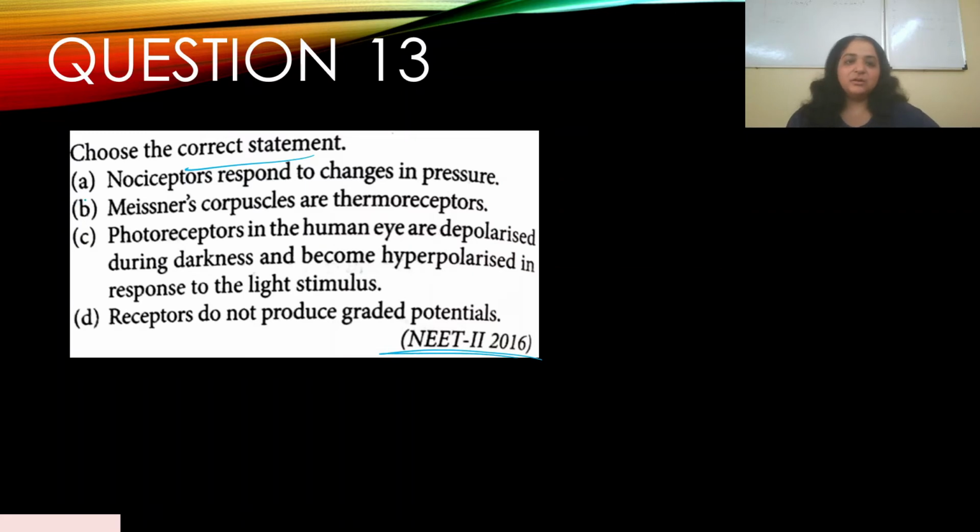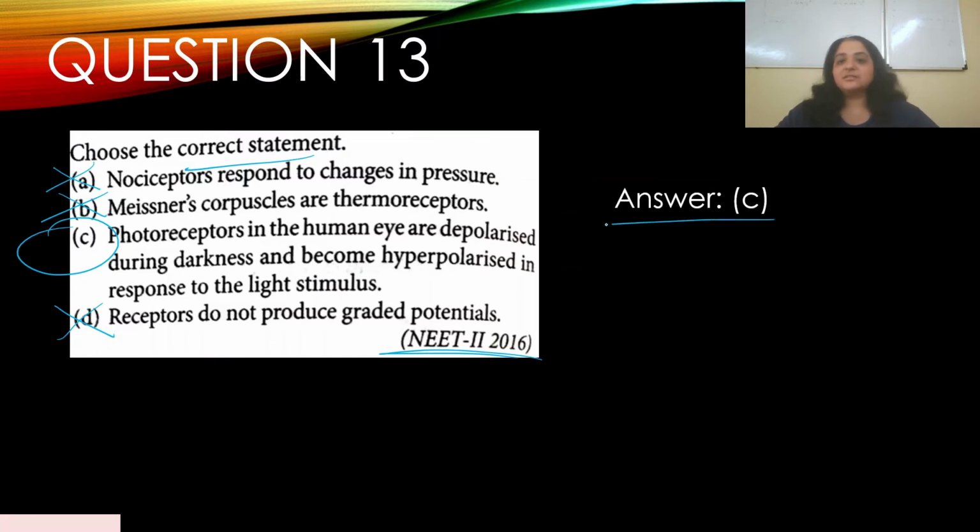Okay, so choose the correct statement. Nociceptors respond to changes in pressure. No, that's incorrect. Meissner's corpuscles are thermoreceptors. No, that's incorrect. Photoreceptors in the human eye are depolarized during darkness and become hyperpolarized in response to the light stimulus. That's correct. Receptors do not produce graded potentials. Sorry, that's incorrect.